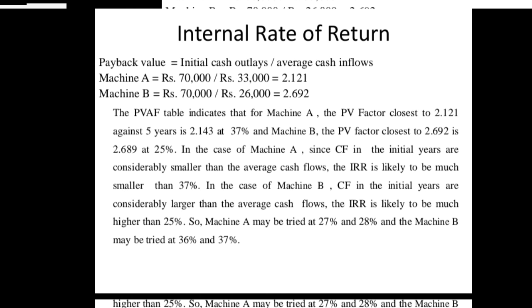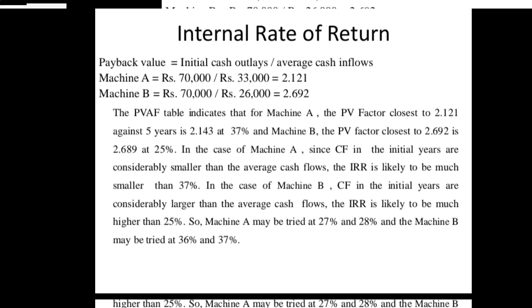Last one is internal rate of return, which is a very important tool to know the internal rate of return for my investment. Here also we have to calculate the payback value first. The formula is initial cash outlay divided by average cash inflow. For machine A, the initial cash outlay is 70,000 rupees. Average cash inflow means we add all the cash flows and divide by the number of years, then we get 33,000 as the average cash inflow, and same for machine B also.